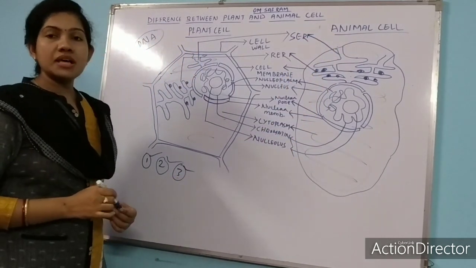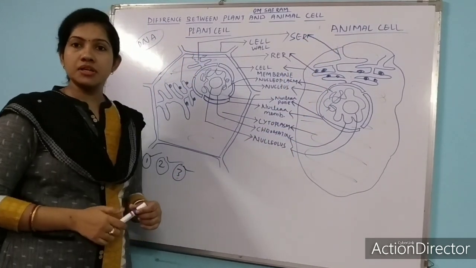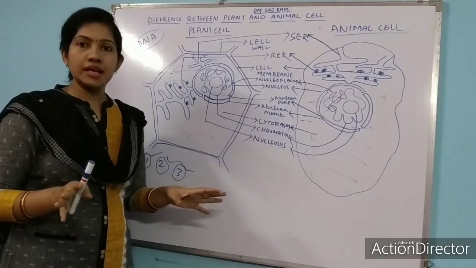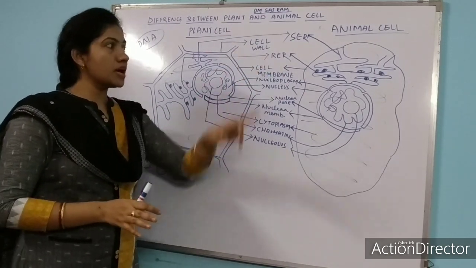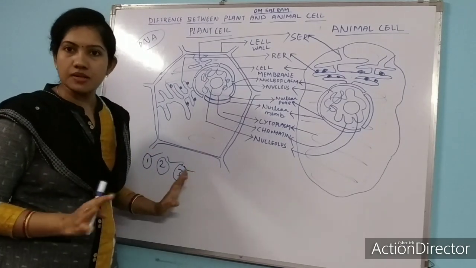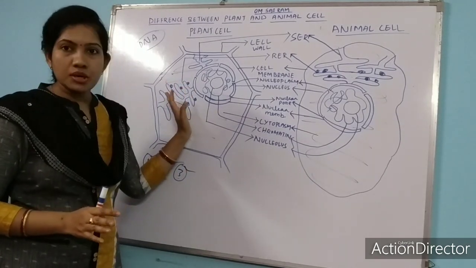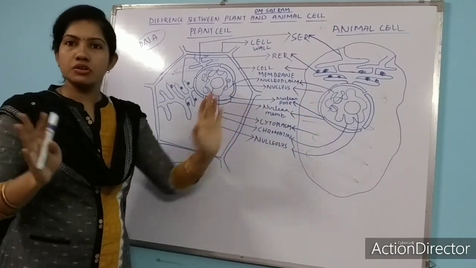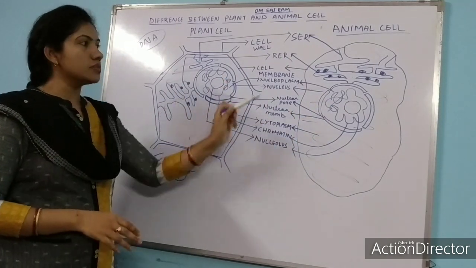So smooth endoplasmic reticulum does not contain ribosomes, but rough endoplasmic reticulum contains ribosomes. You need not write any difference because it is present both in plant cell and in animal cell, and the function we have already discussed. So this is about the endoplasmic reticulum.